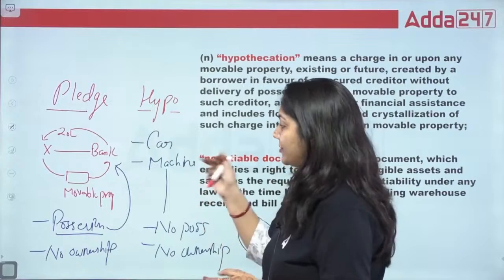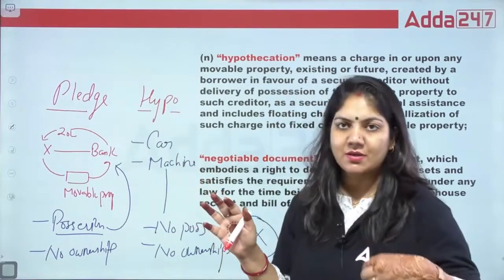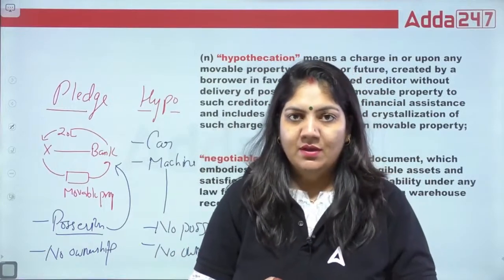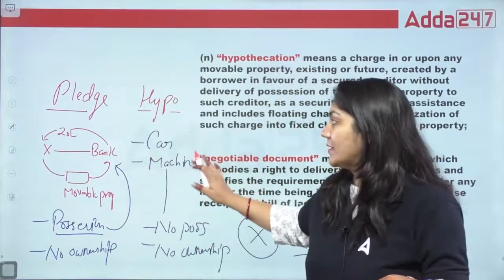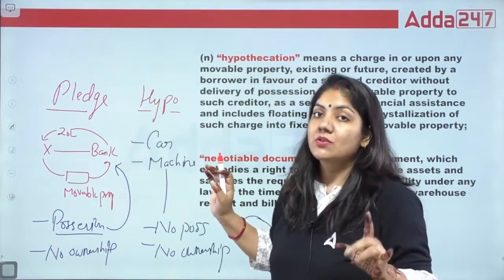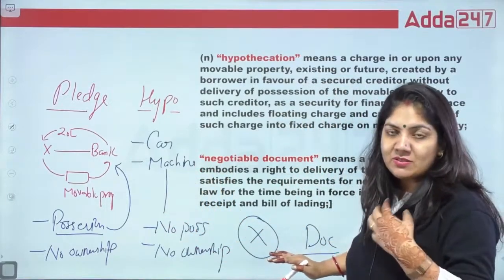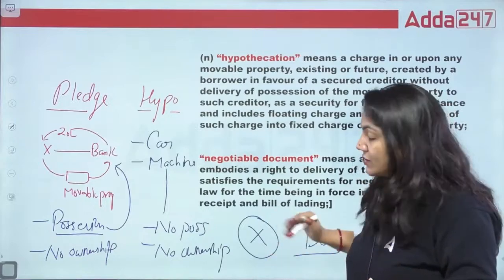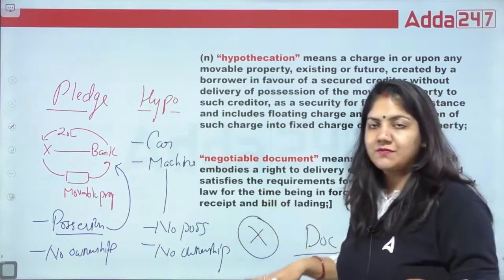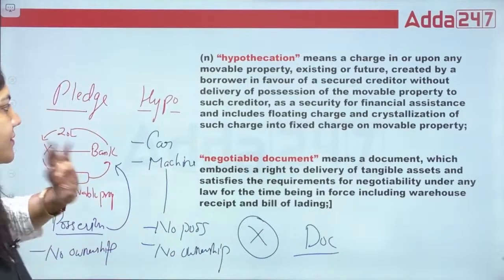Because with a car or a machine, if we purchase a car, we will use the car and the machine in day-to-day life. So we cannot give it to the bank as security. So we just give the document. Suppose Nikita ma'am is not able to repay the money, so what will the bank do? The bank will first take possession of my car and then sell my car. That's it. So this is your hypothecation.